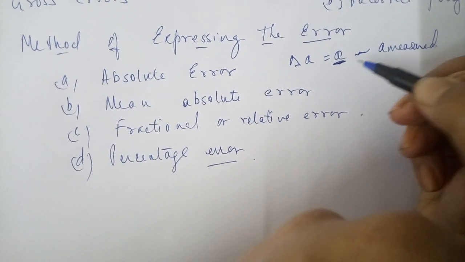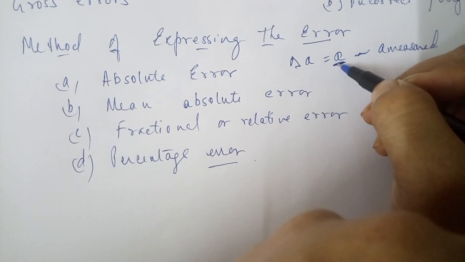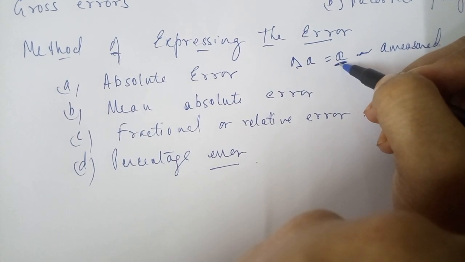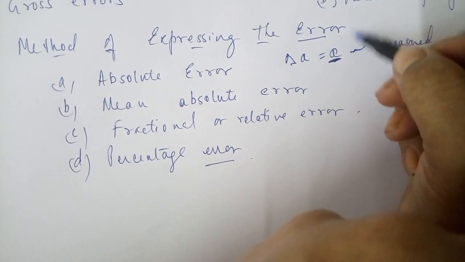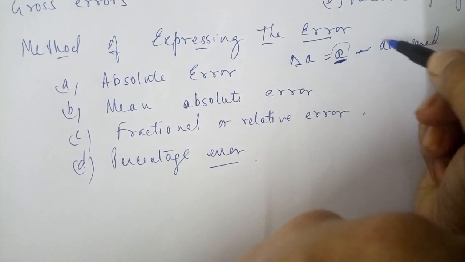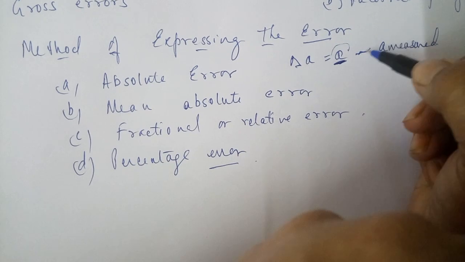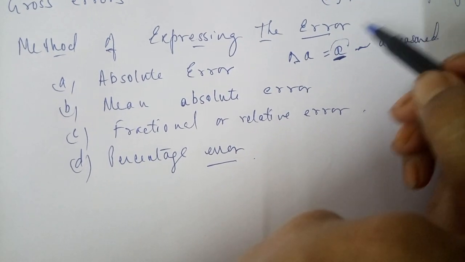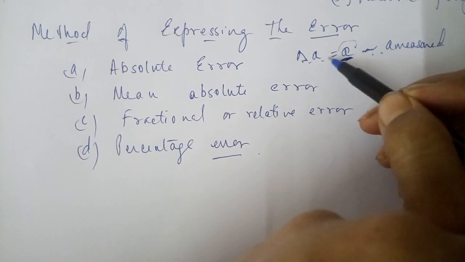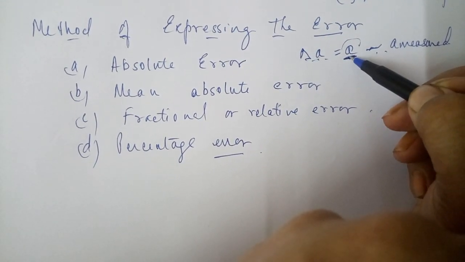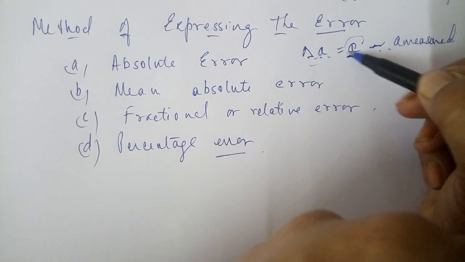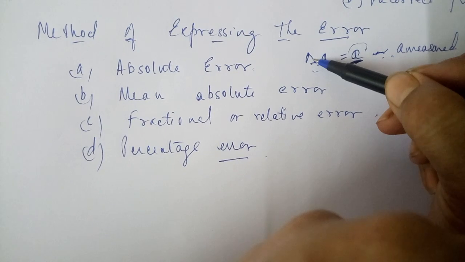Suppose in the simple pendulum experiment, we know the true value of the acceleration due to gravity is 9.8, so we can do it that way. But there are some experiments where we don't get the true value. So what exactly do we do? We take a number of readings, get their mean, and then we get delta A1 equals A mean minus A1, delta A2 equals A mean minus A2. Like that we find the value of the absolute error.